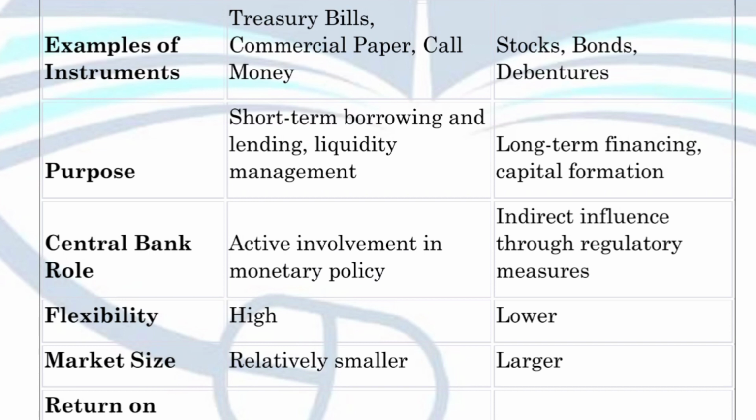But the money market just provides instruments for the short term, and many businesses have long term goals. So that is why the market area of these two segments of the financial market is less and high respectively. The money market has a small market size, but the capital market has a large market size.